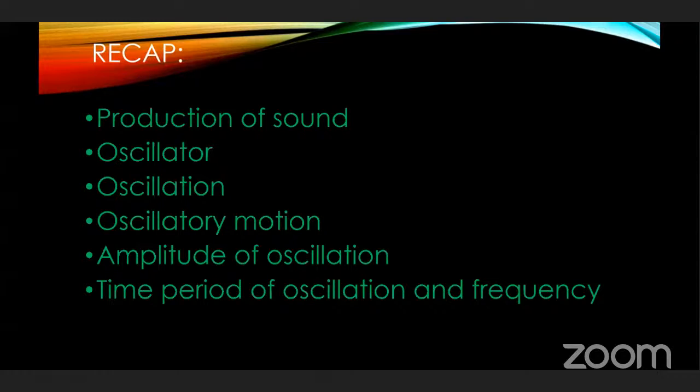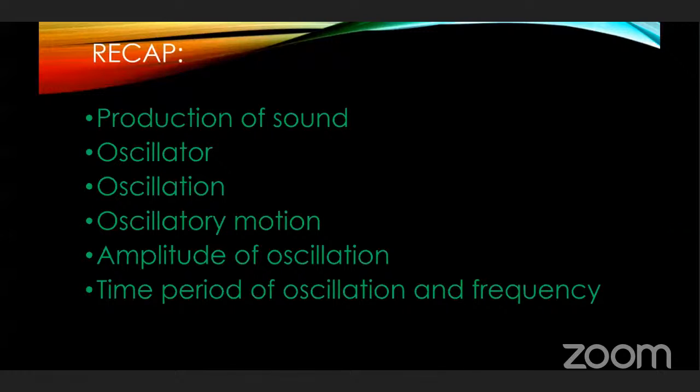Next point, we studied the amplitude of oscillation. Amplitude means the maximum distance between the original point and the extreme position. Next, the time period of oscillation. Time period means the time required by an oscillator to complete one oscillation. We also studied frequency.